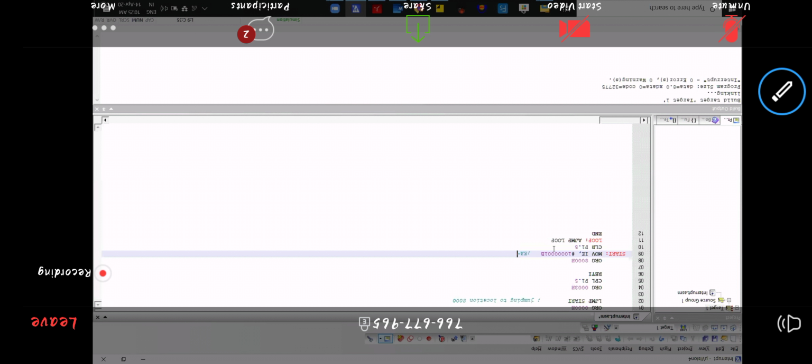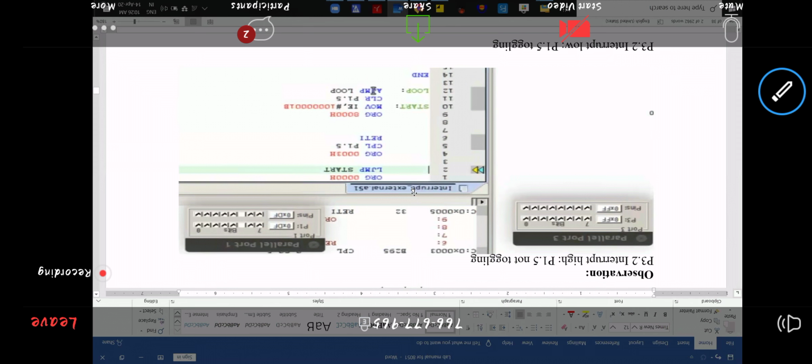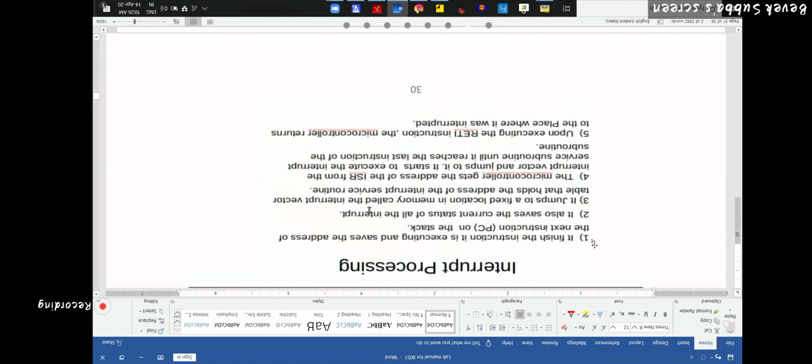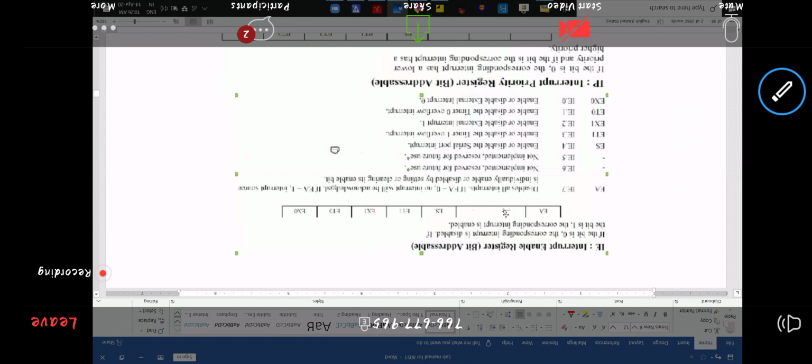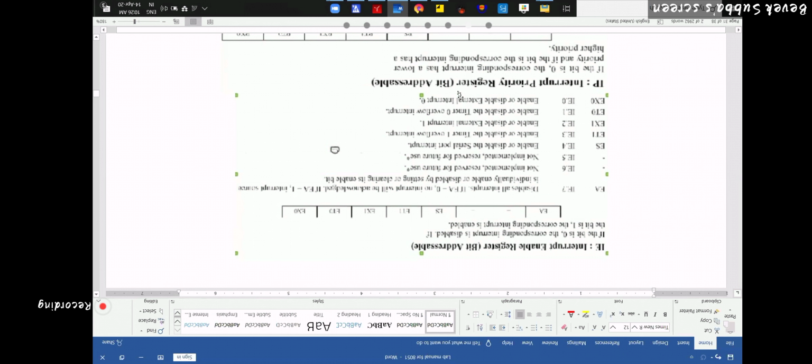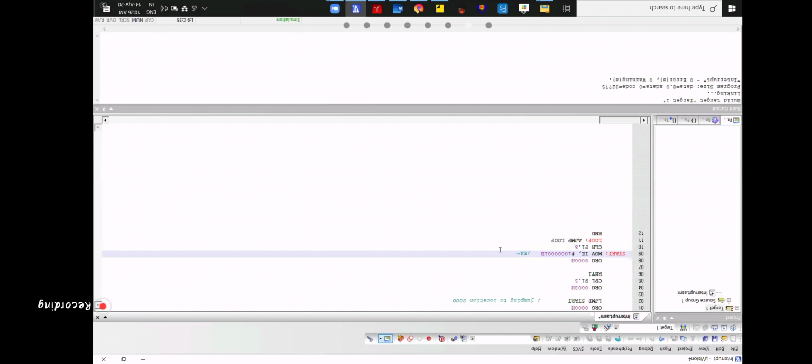So 10000001. If I go back to IE, this bit is 1. In 10000001, this one is 1. That means EX0, external interrupt 0, is enabled. So coming back to this one, EA equal to 1 and external interrupt 0 is enabled. I hope it's clear.